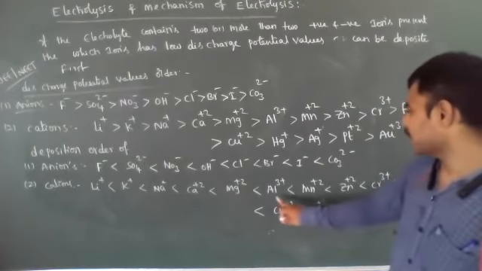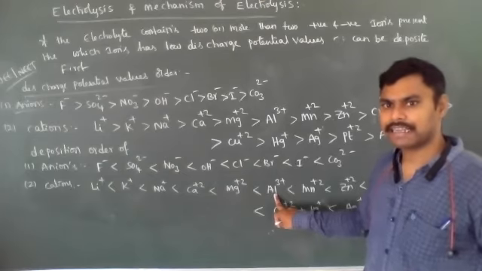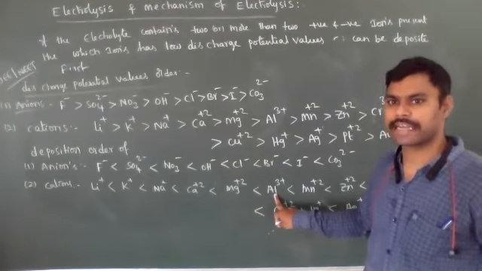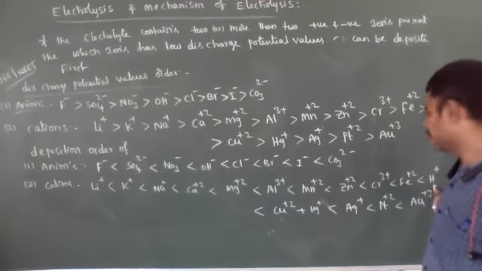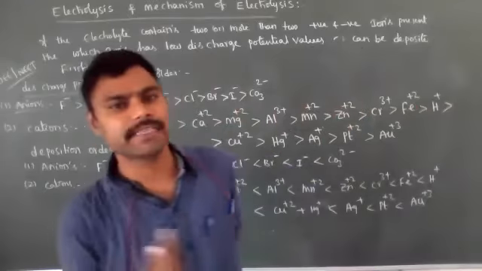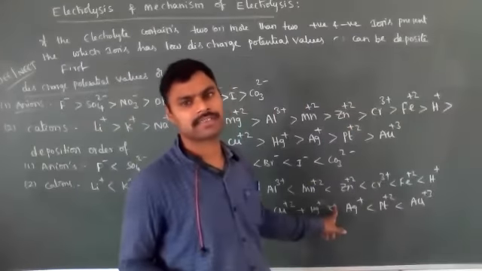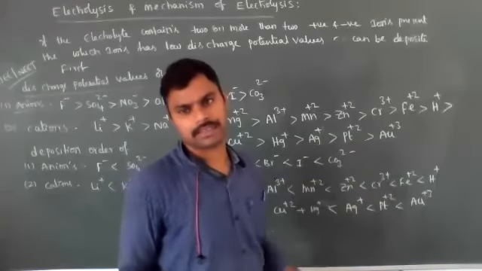Or if H plus ions and Al3 plus ions are present in the electrolytic cell, then Al plus 3 ions cannot be reduced very easily. Then H plus ions can be reduced very easily, converted into H2 gas. When compared with H plus and silver plus ions, the silver plus ions can be easily reduced and deposited in the form of silver at the cathode when compared to H plus ions.